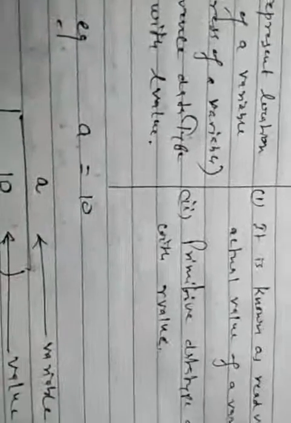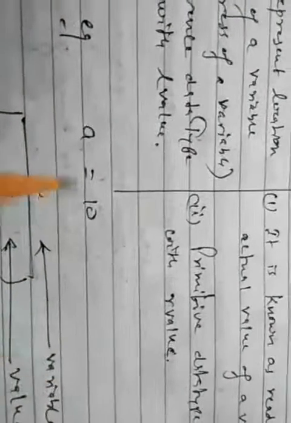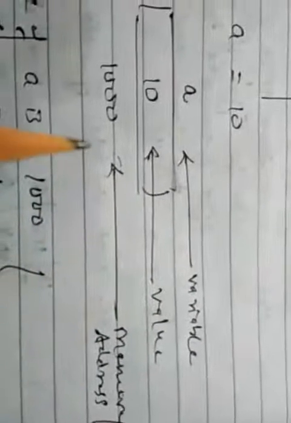Now see the example here. Suppose we are storing 10 in a variable a, and suppose this is the memory diagram. a is a variable and the value of a is 10, and the memory address of this is 1000. So from this diagram, the L value of a will be 1000 and the R value of a will be 10.